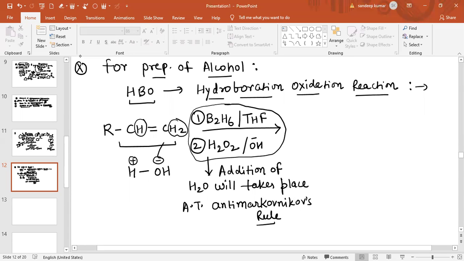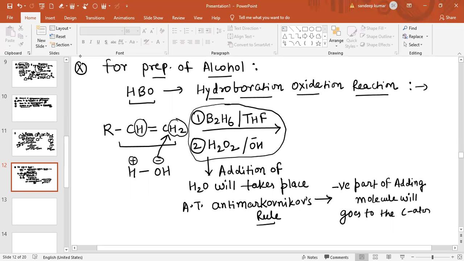The negative part will go to the carbon atom with more number of hydrogen atoms according to anti-Markovnikov. So according to anti-Markovnikov, the negative part of the adding molecule goes to the carbon atom with more number of hydrogen atoms, and the positive part will go to the carbon atom with less number of hydrogen atoms.